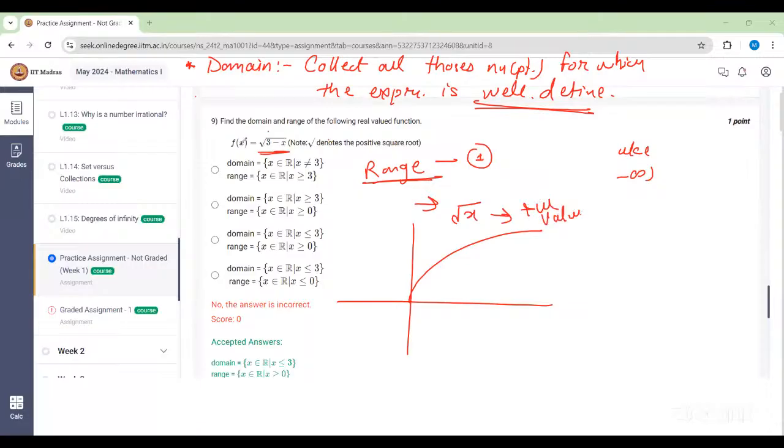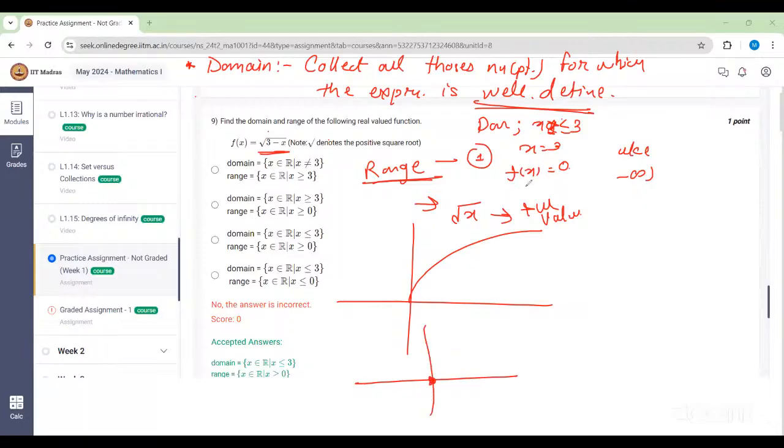But here the expression is a bit changed, which is 3 minus x. So first we observe the domain point. The domain says x should be less than or equal to 3, right? So I put x equal to 3, and I get f of x equal to 0. That means this function also starts here.